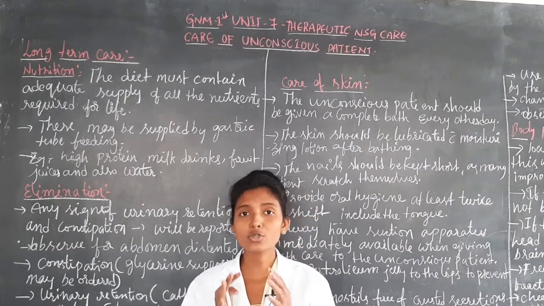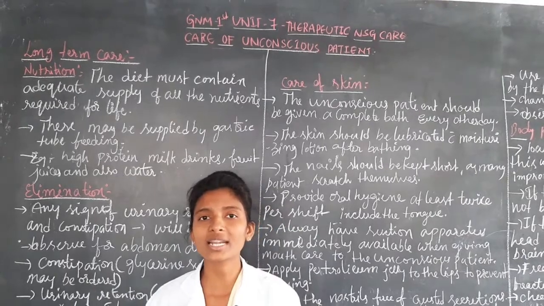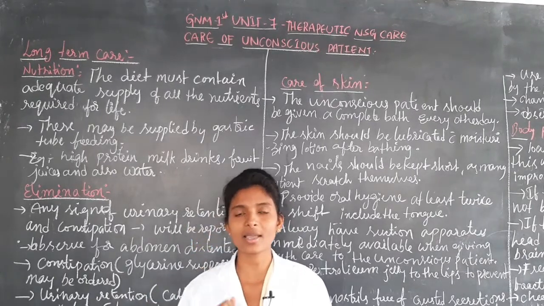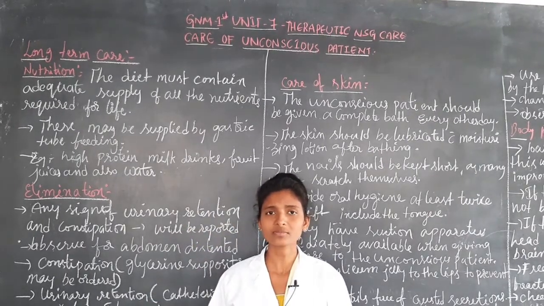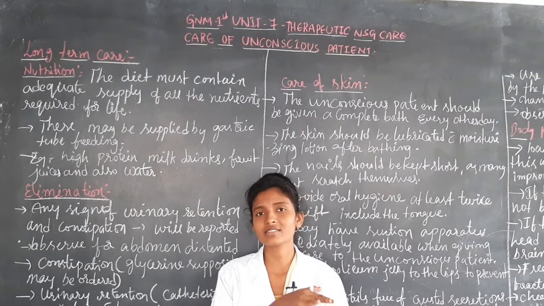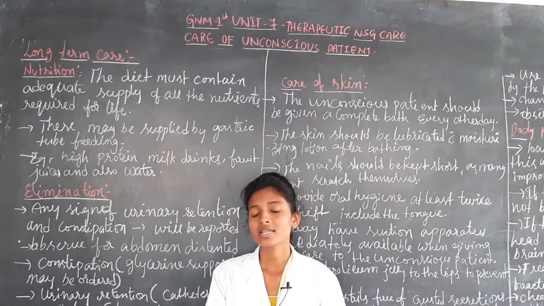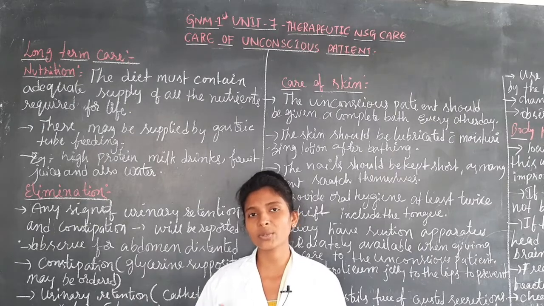To prevent this, they have to clear the secretions using the suction machine.